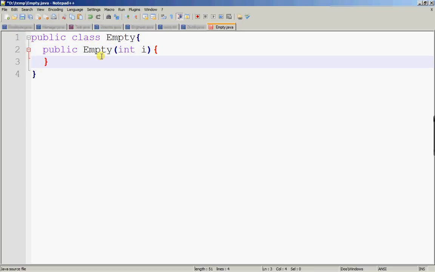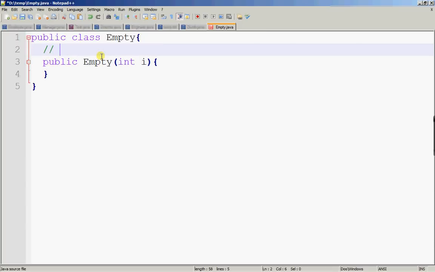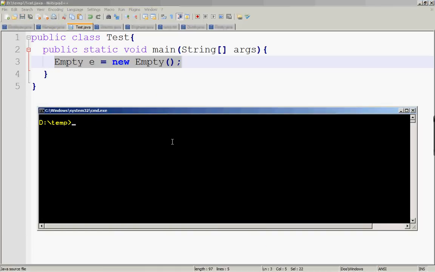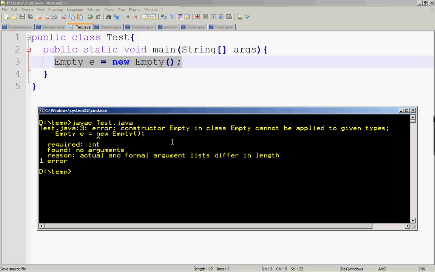and this constructor takes in an integer, okay, constructor. All right. Now, in this case, since Java notices that you have written a constructor, although this is not the default or the parameterized constructor, it takes in an integer. Once Java sees something like that, it will not give you a default constructor. Okay, in which case, this code here will fail to compile. Let's try. You'll get a no symbol found kind of error.